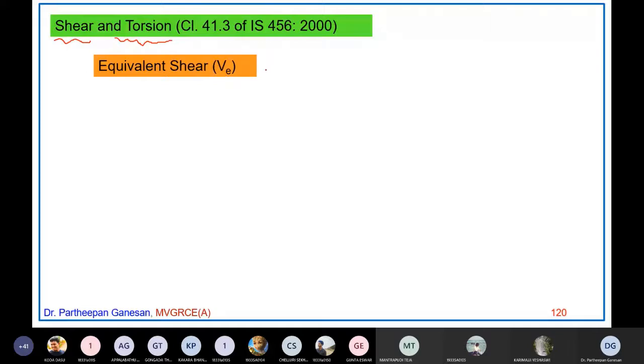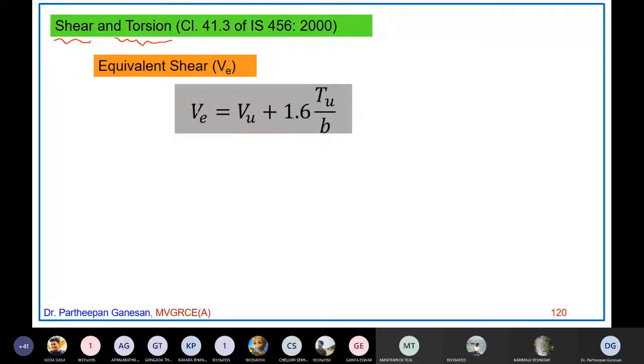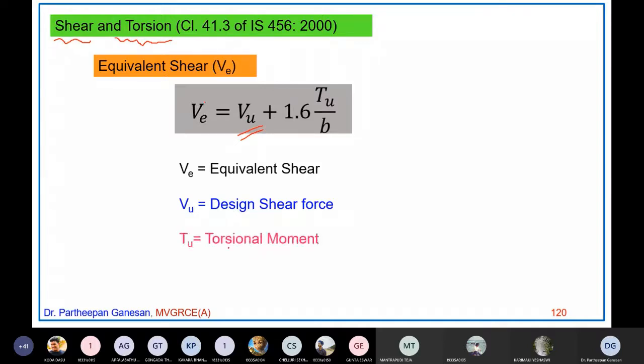Equivalent shear V is equal to the factored shear force on the beam, that is the design shear force on the beam, plus 1.6 times T suffix U by B. This is the twisting moment or torque, the torsional moment. T is for twisting moment, U is for factored or design or ultimate twisting moment. B is the width of the beam. So V is the equivalent shear, VU is the design shear force, TU is the torsional moment, B is the width of the beam.